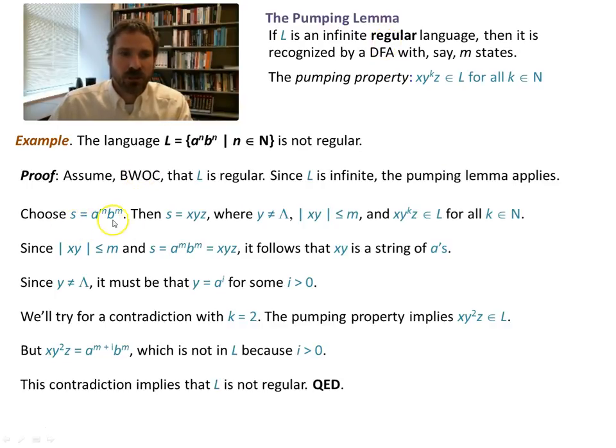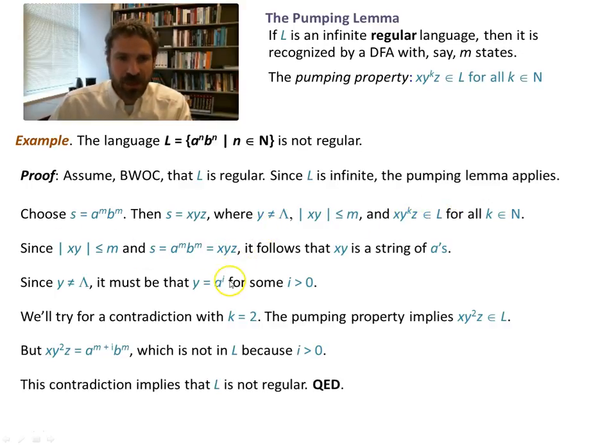So now we choose a string, A to the M, B to the M. We just pick one of the strings from this language. Then this is the pumping property up here. Then S has to equal XYZ, where Y is not the null string, and XY itself is less than or equal to M. And this now has to be in the language for all the Ks. So this type of thing has to appear everywhere.